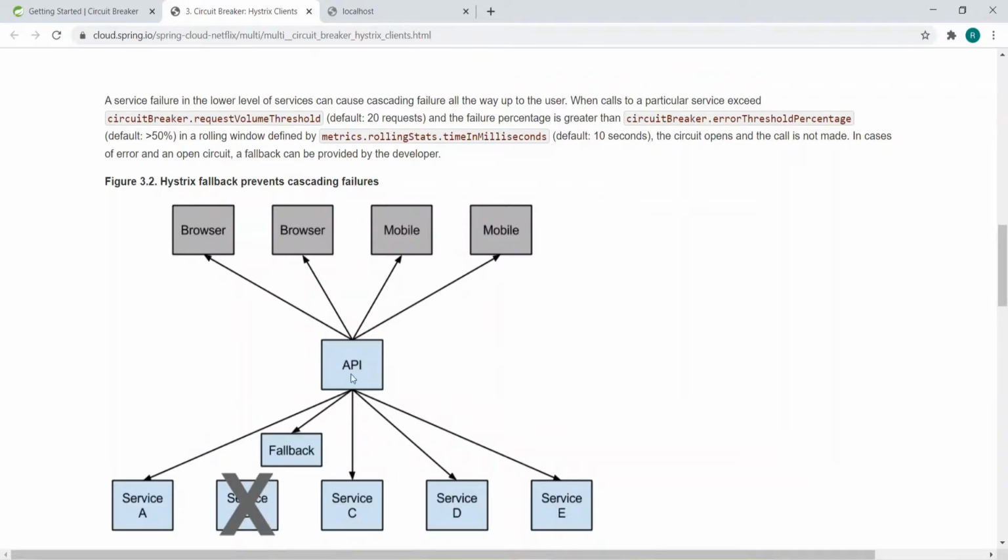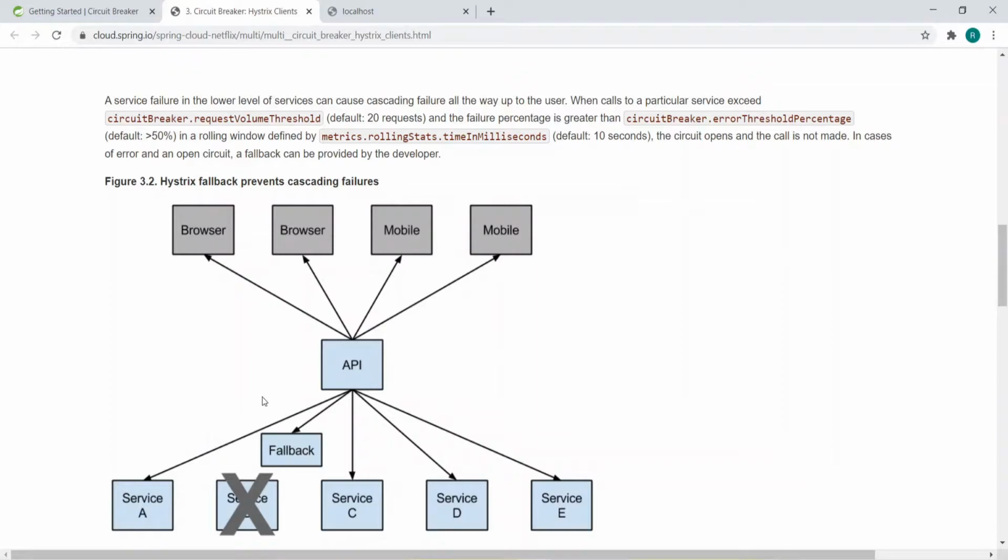It should not cascade this down to other microservices, right? If service B goes down, it should have fault tolerance. Our microservices architecture should be tolerant if one of the services goes down.